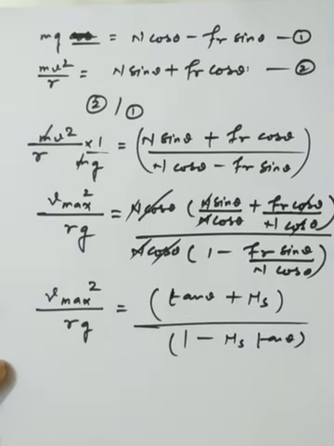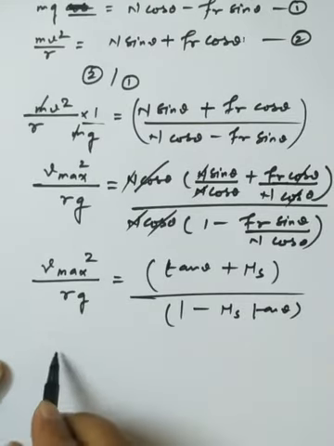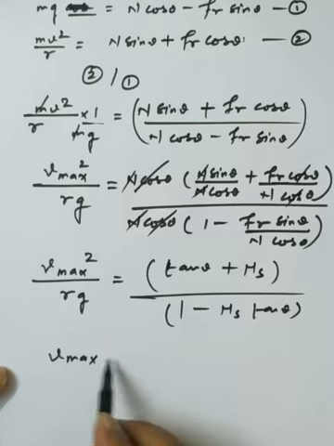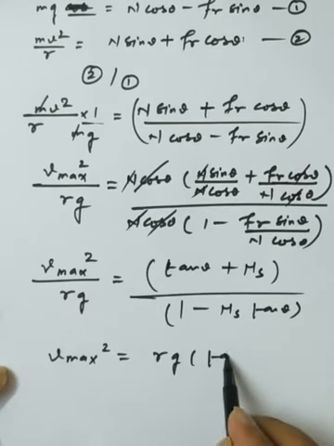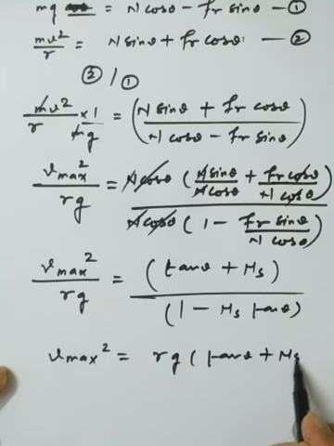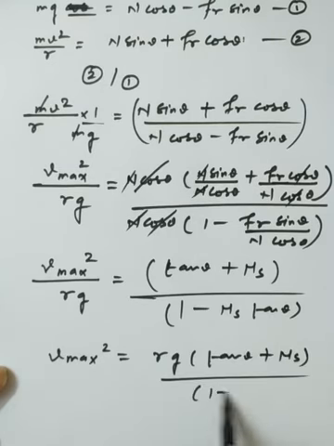This is the general formula we have got. Simplifying, v max square is equal to rg times tan theta plus mu s, divided by 1 minus mu s tan theta.